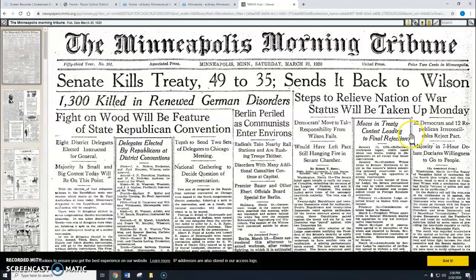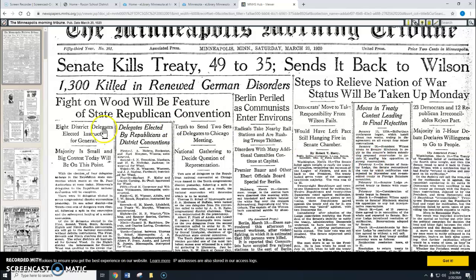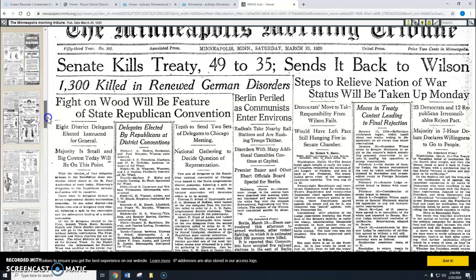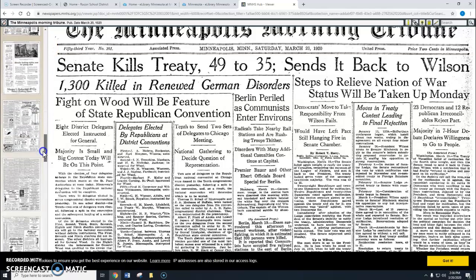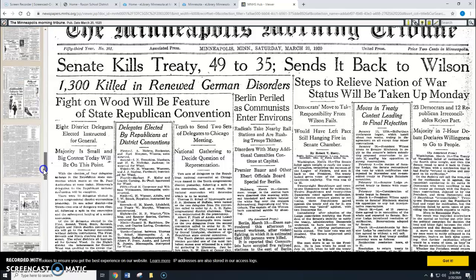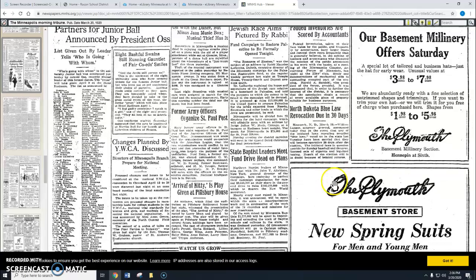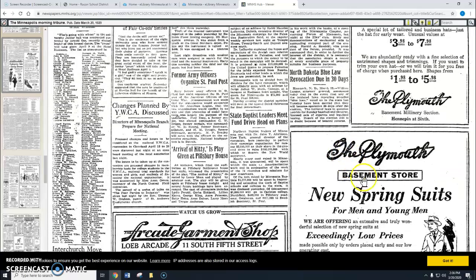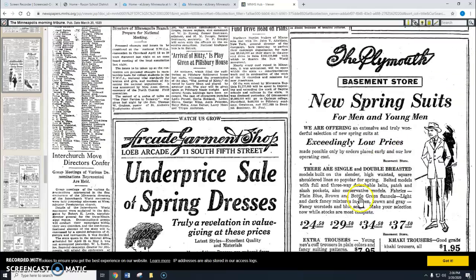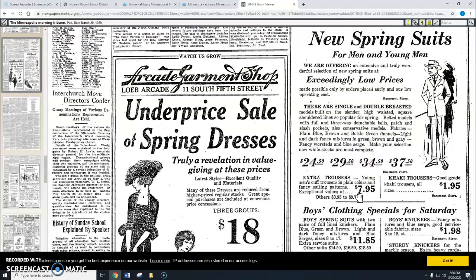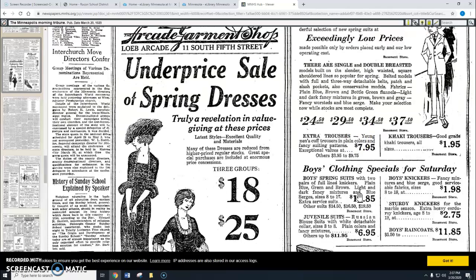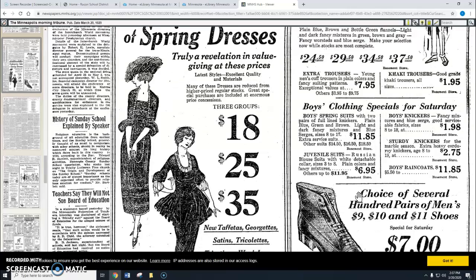And boom, here we have a ton of headlines. All the pages of the newspaper are listed over here on the left side, and you can look through all of these different pages. It's really cool to just look through it beyond the assignment and look at some of the interesting things. Like, for instance, this isn't the assignment, you can't really do advertisements, they're not articles, but it is kind of interesting to look and see things like prices. Spring suits, $11.85.